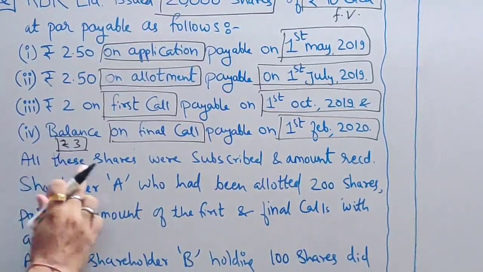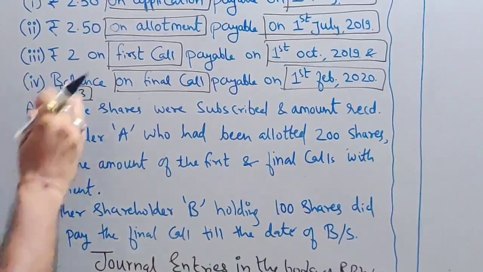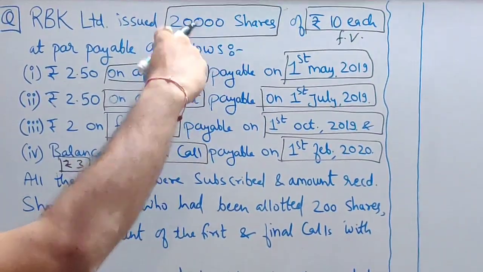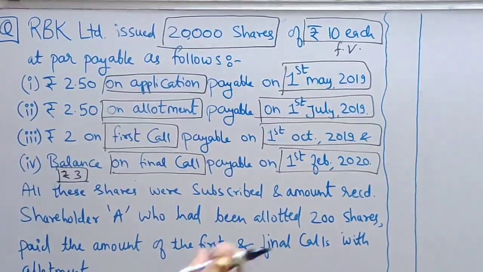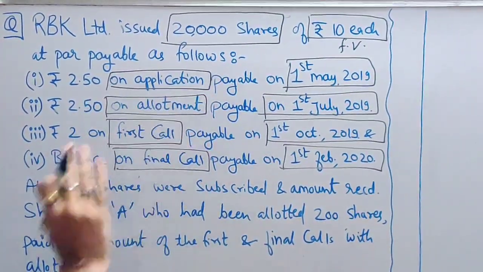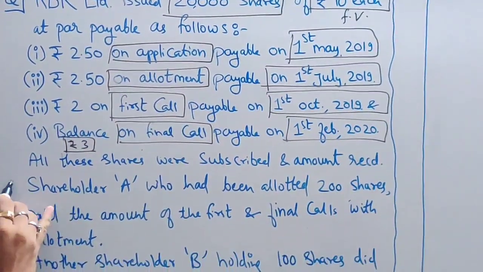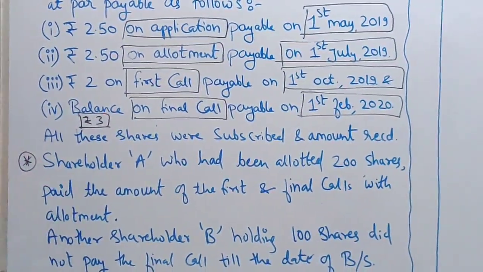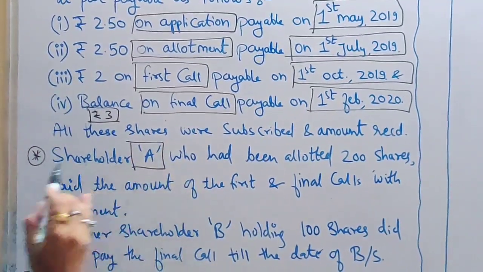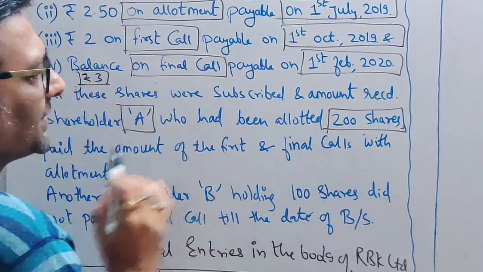Now all these shares were subscribed and the amount was received. 20,000 shares were subscribed, and we have received the amount on 20,000 shares as per the calls made according to the dates. Now this is a special thing they have said along with the sum: there is one shareholder, Mr. A, who had been allotted 200 shares.